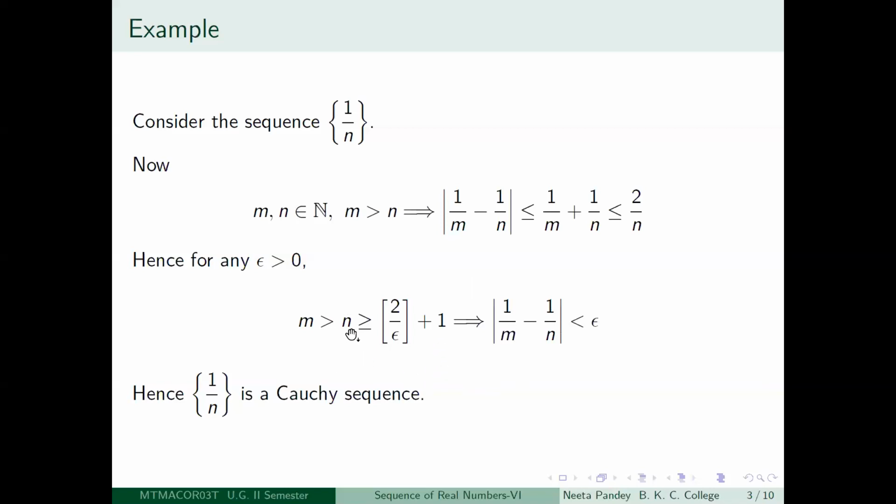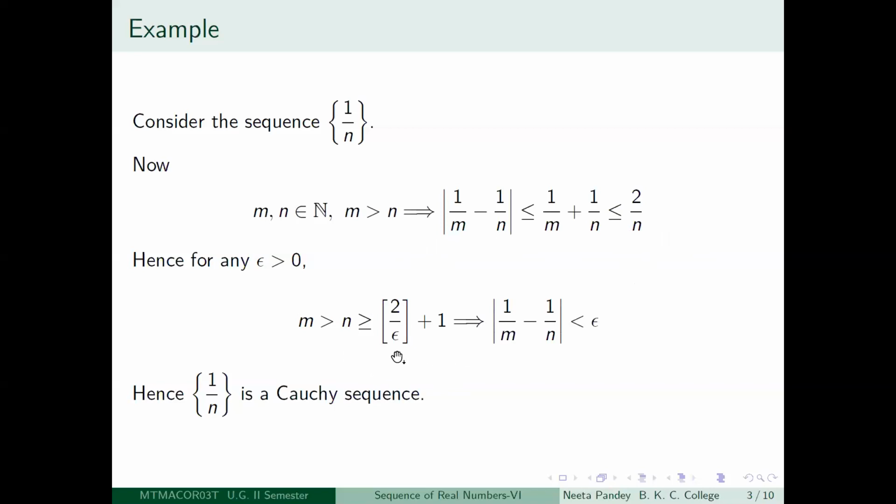if you let little n be greater than or equal to that capital N and m to be greater than little n. So if little m is greater than little n is greater than or equal to this integer, then what do you get? First of all, let me complete this. So you get automatically that n is greater than 2 by epsilon. So 2 by n is less than epsilon, and hence 1 by m minus 1 by n is less than epsilon. So for any epsilon greater than 0, you can take this as your choice of the integer.